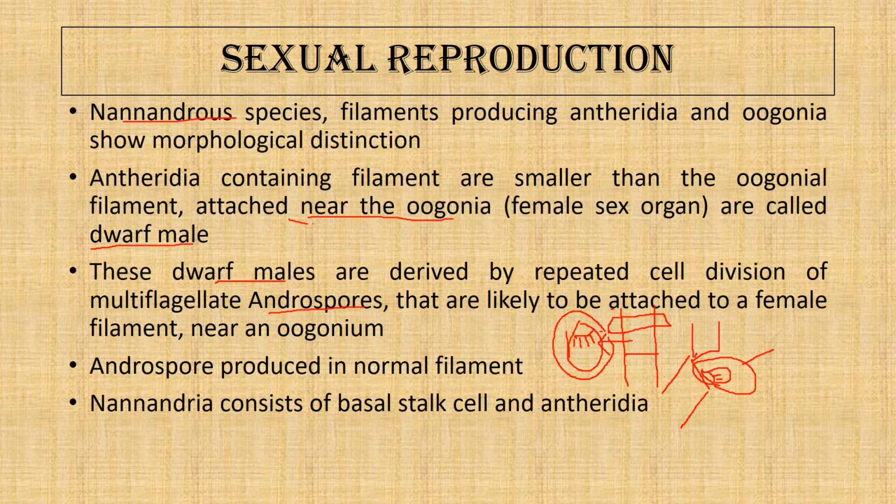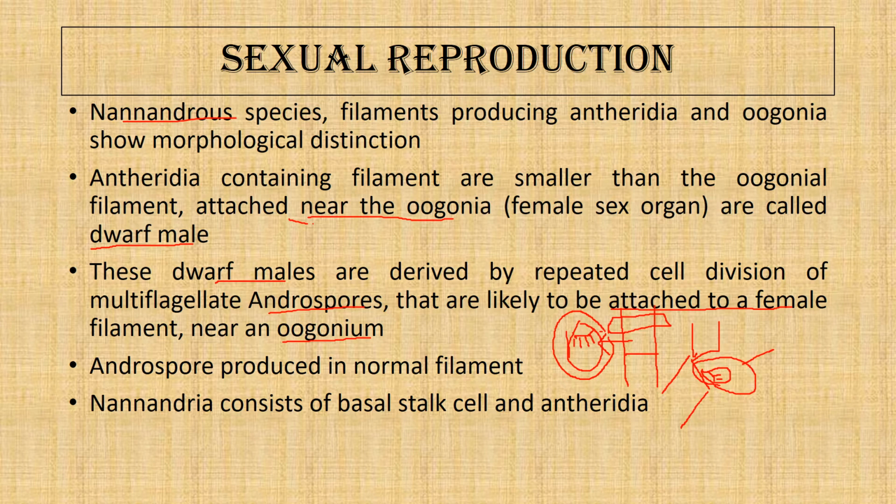It swims for a certain time, and then once the vesicle is removed, the androspore attaches either near the oogonium or on the oogonium, or to the nurse cell of the oogonium.